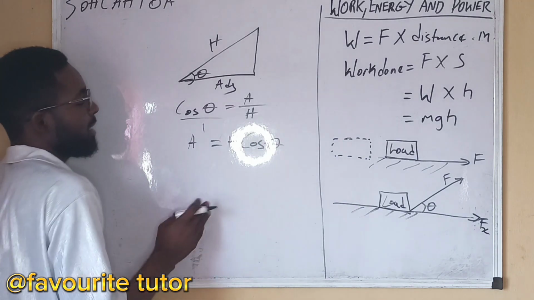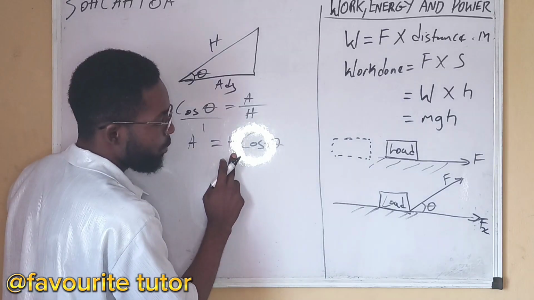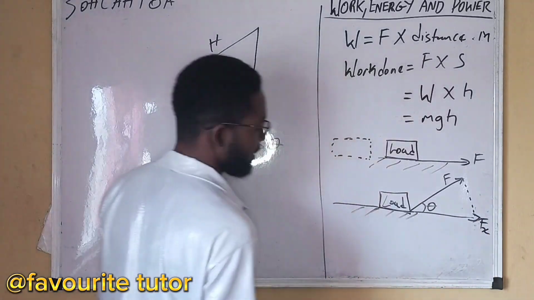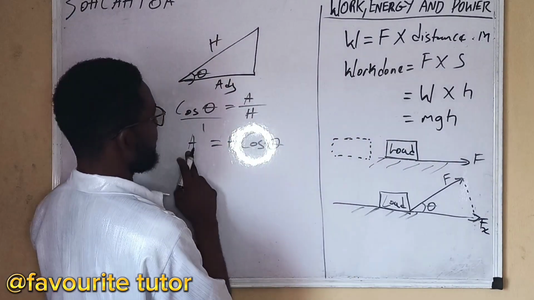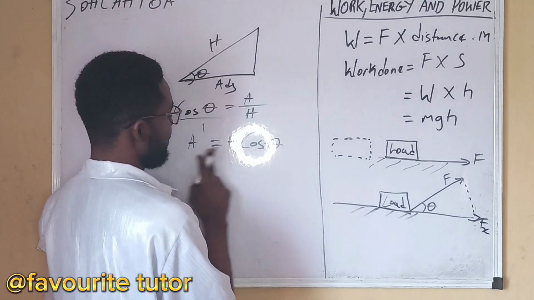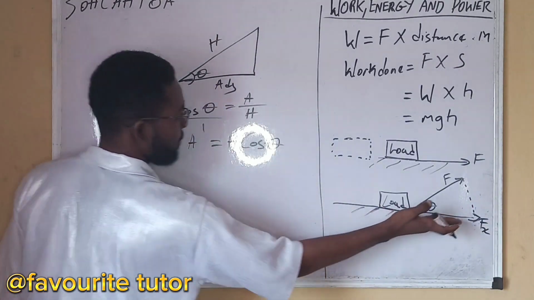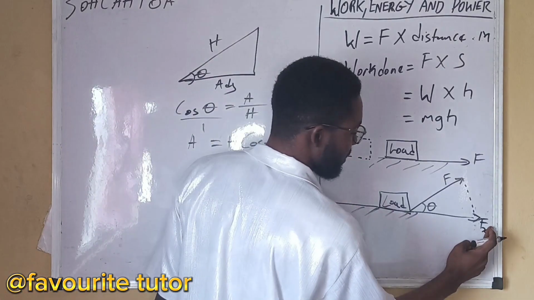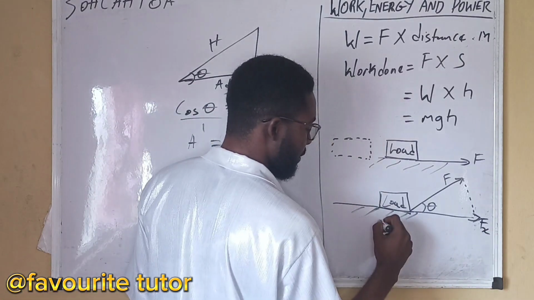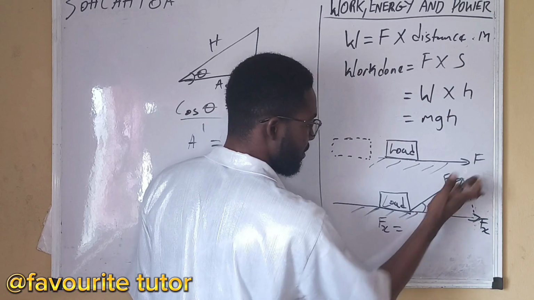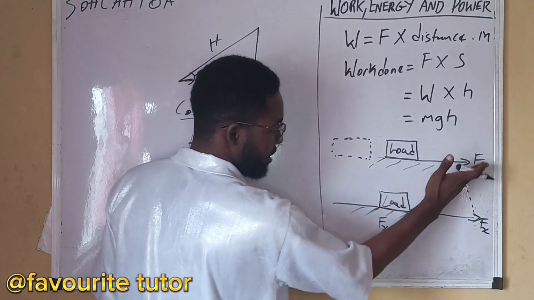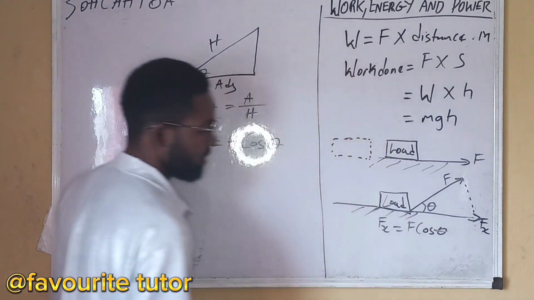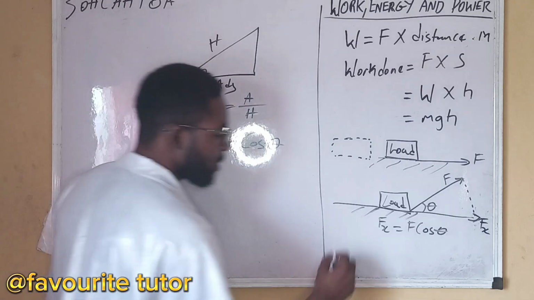And right here, if we look at this, I'm looking for this side. The adjacent is hypotenuse cos theta. The adjacent side is Fx. So therefore the force Fx is equal to the hypotenuse, which is F cos theta.